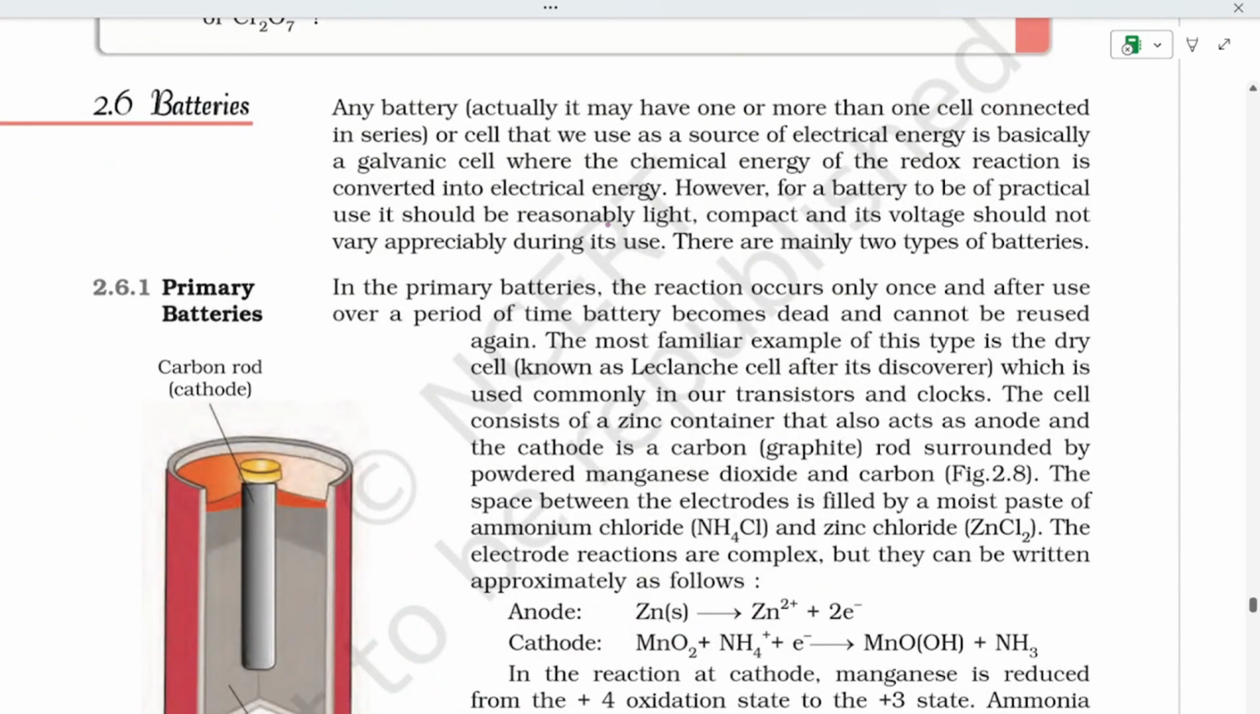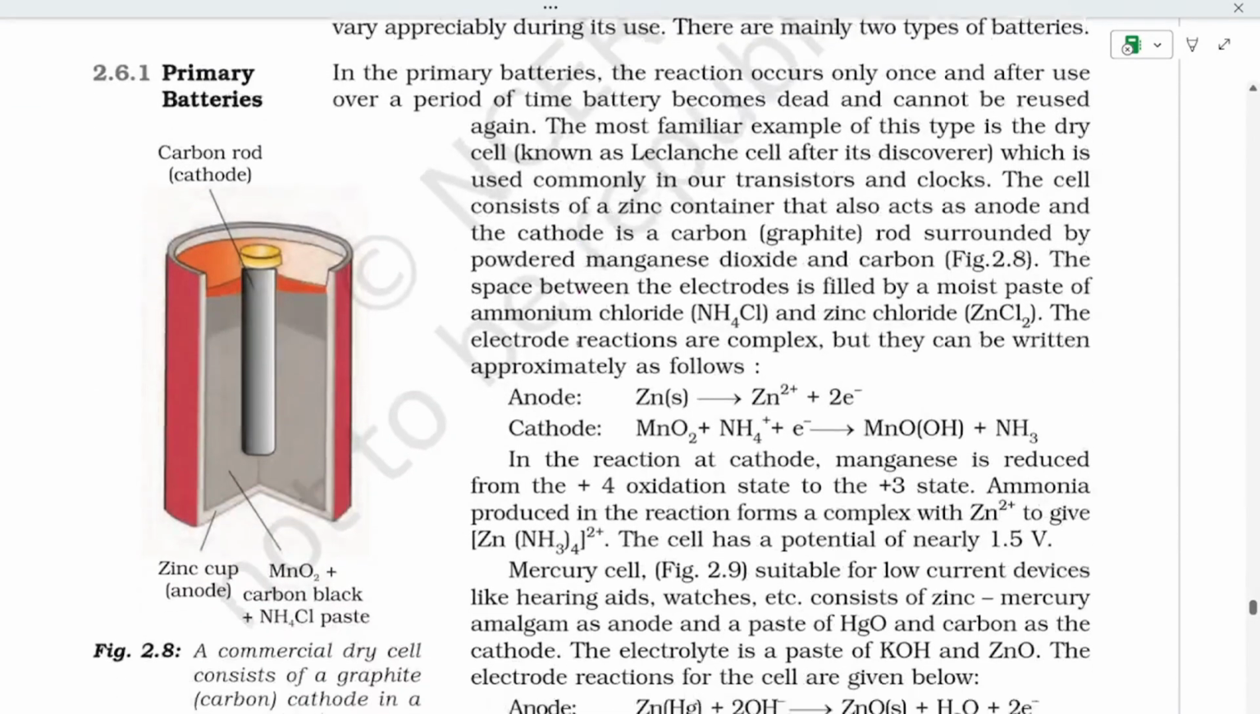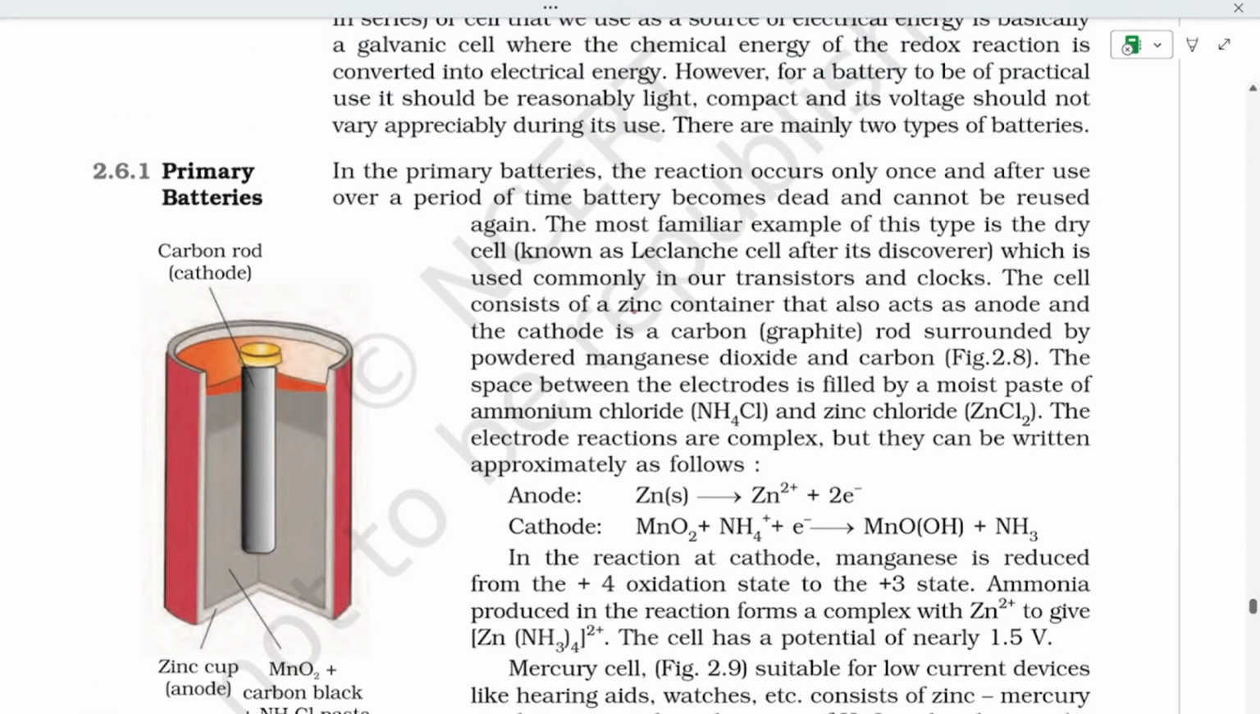Batteries. Let's see what batteries are. Any battery usually has one or more cells connected in series that can be used as a source of electrical energy, and is basically a galvanic cell based on a redox reaction. There are two types of batteries. In primary batteries, the reaction occurs only once, and after use over a period, it becomes dead and cannot be used again. Now that is the Leclanche cell and its discoverer.